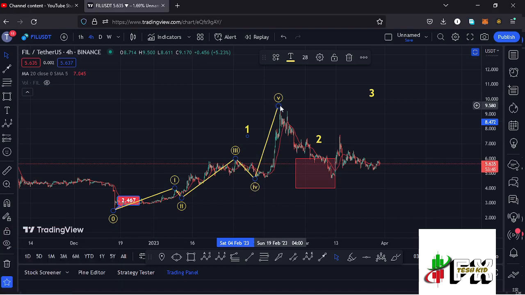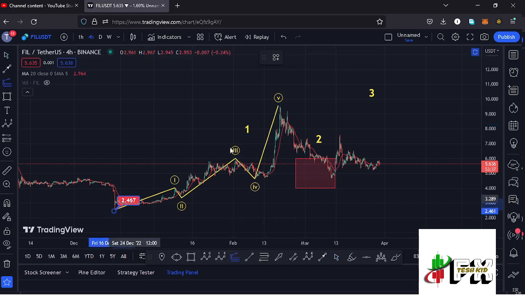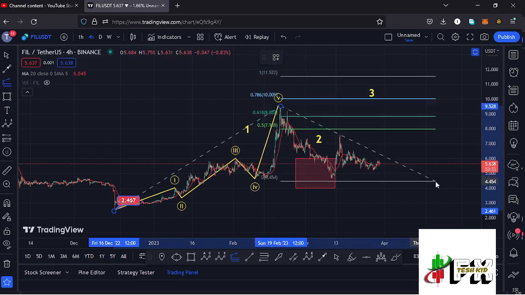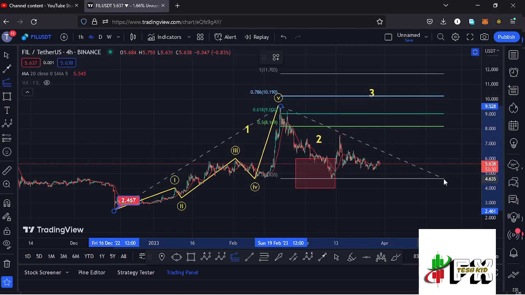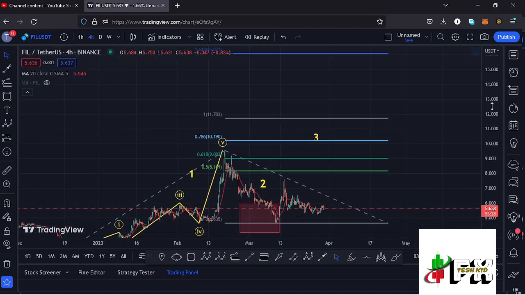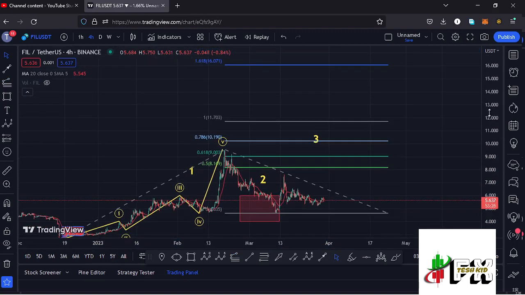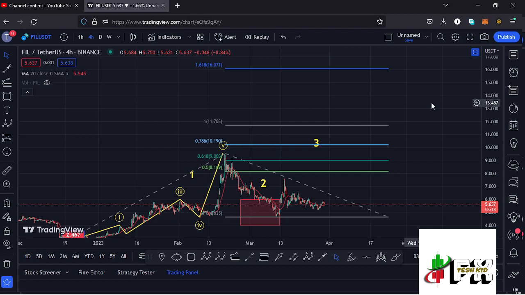And allow me to first sketch out a target area to the upper side in the formation of that wave 3 using a trend-based Fibonacci, connecting it from the low of the first wave to the high of that wave 1, then dragging the fibs to the low of the second wave, and that now gives me a target area to the upper side in the formation of that wave 3 at the fib level 1.618, and that is at around the $16.071 mark, and that is the minimum that I'm expecting Filecoin to do here on the long-term scenarios in the formation of this wave 3, which is an impulsive wave.